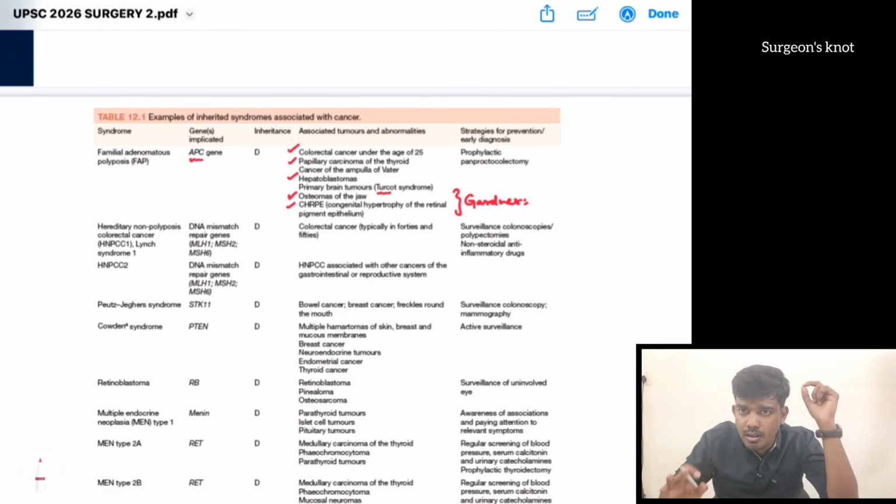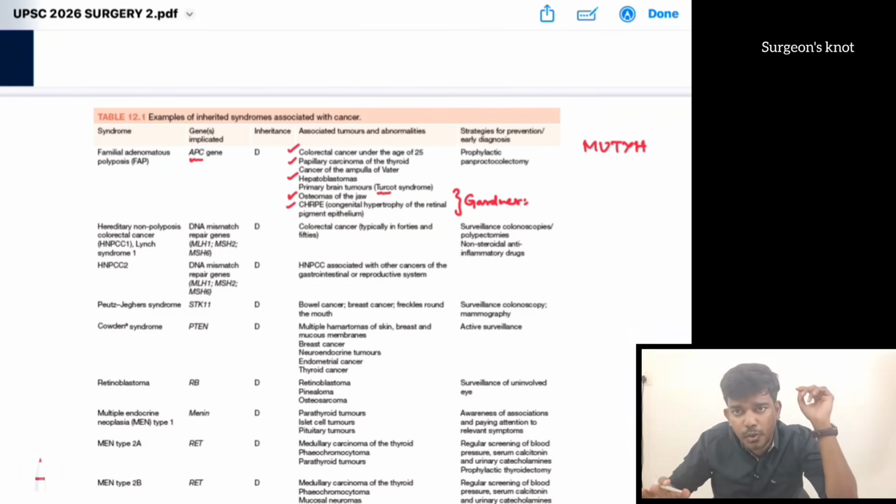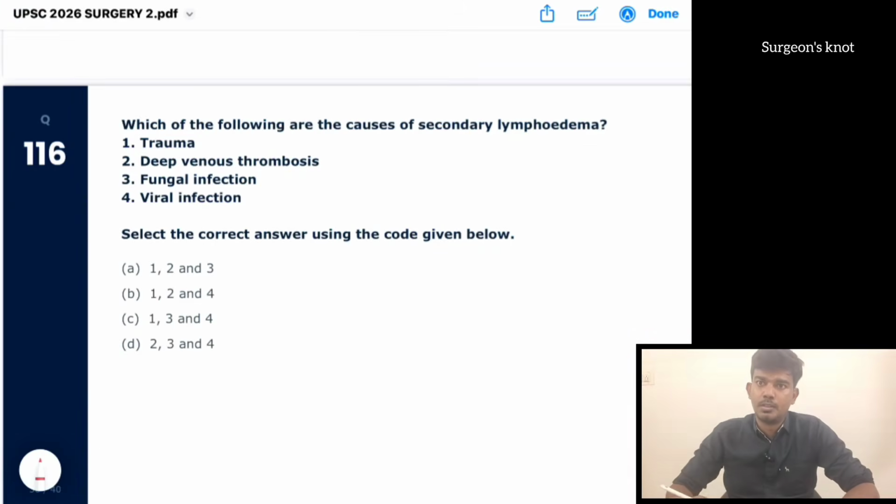Usually all the syndromes that are studied in surgery are autosomal dominant. In case of a colorectal polyp, except MUTYH associated polyposis, all the other syndromes are autosomal dominant. So next question, which of the following are causes for secondary lymphedema?